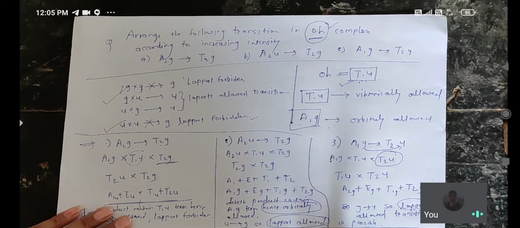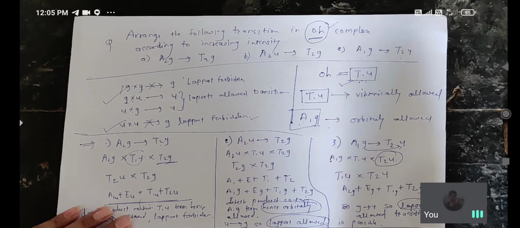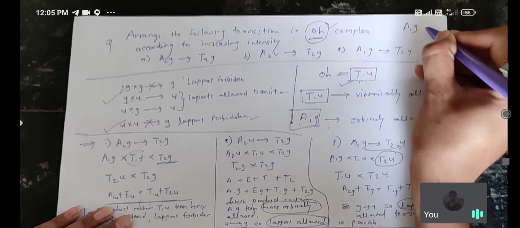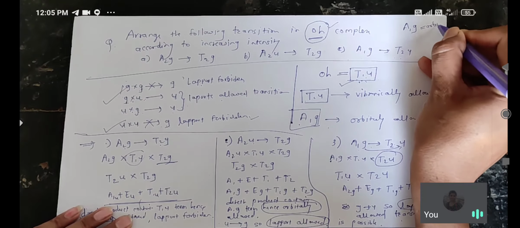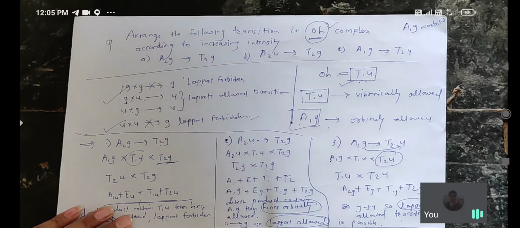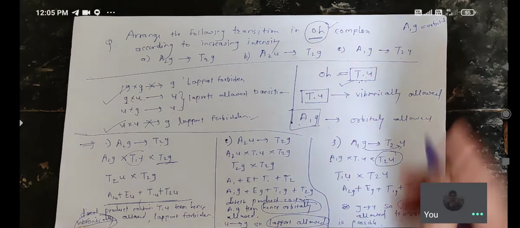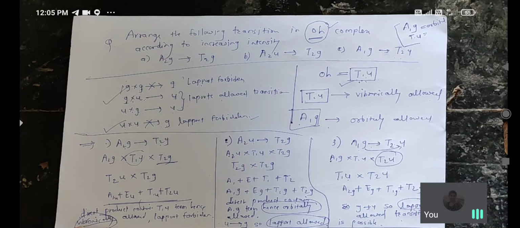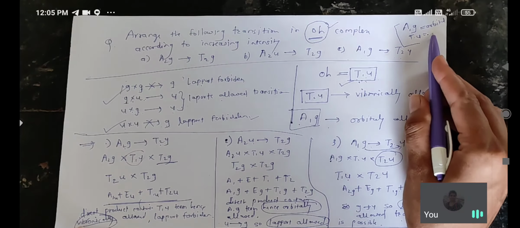The next point is when the direct product contains A1g, at that time the transition is orbitally allowed. And when a T1u term is present in the direct product, that transition is vibronically allowed.